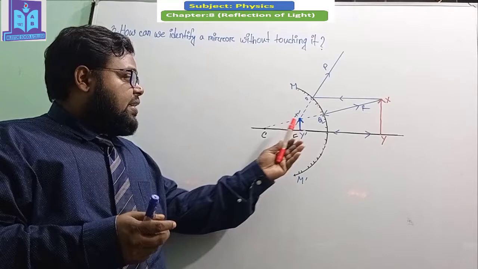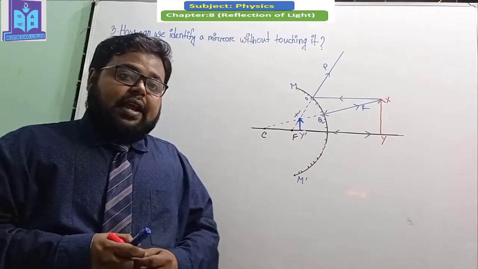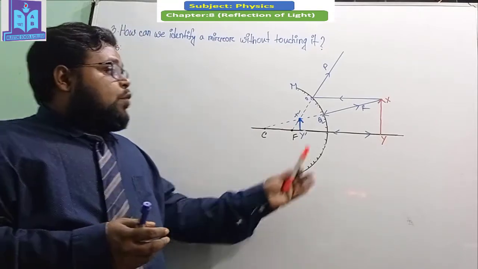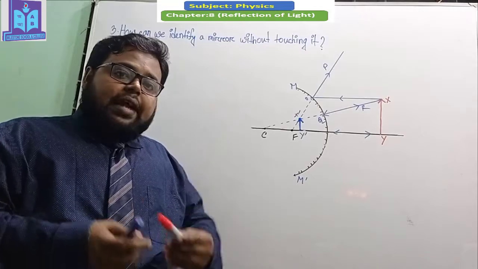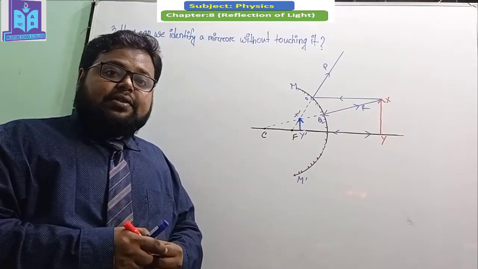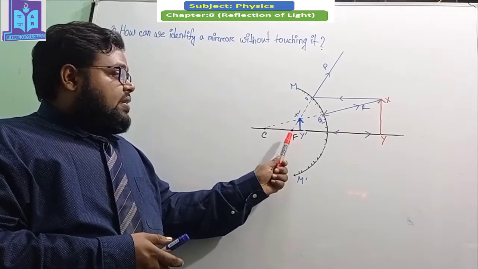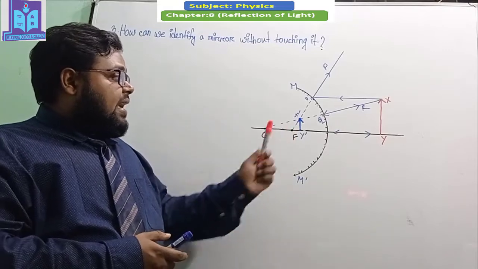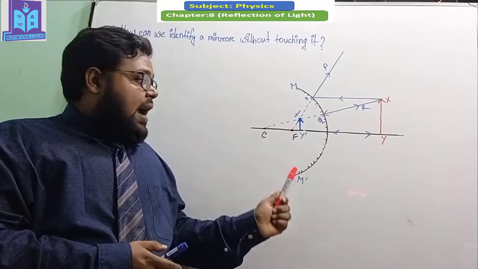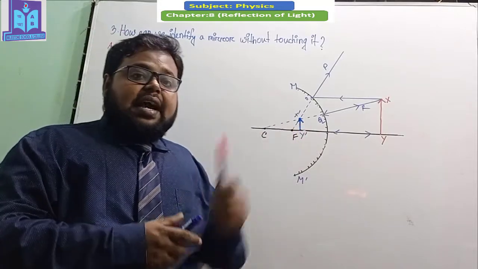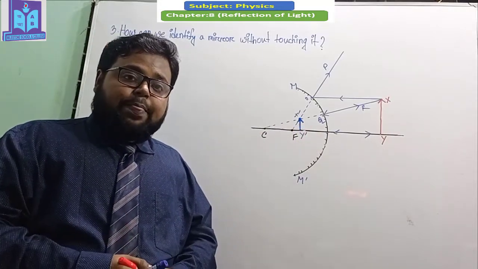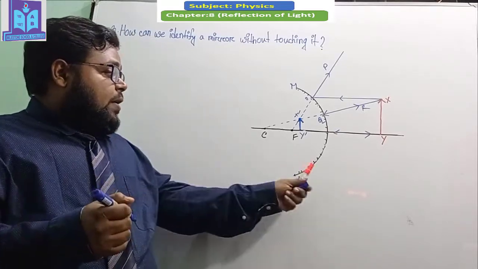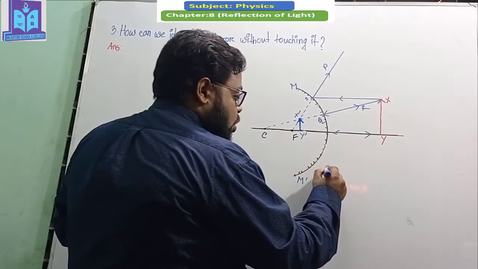And if I analyze this image's properties, then here you can see that the image is virtual because the image is created on the opposite side from where the object is placed, so this is a virtual image. Okay? And here you can see that the image is straight and the image is smaller in size than the object. Okay? So by analyzing all of these properties, we can say that this mirror is a convex mirror.